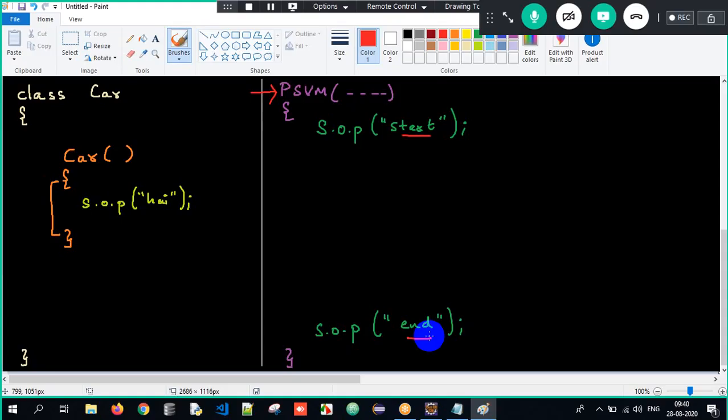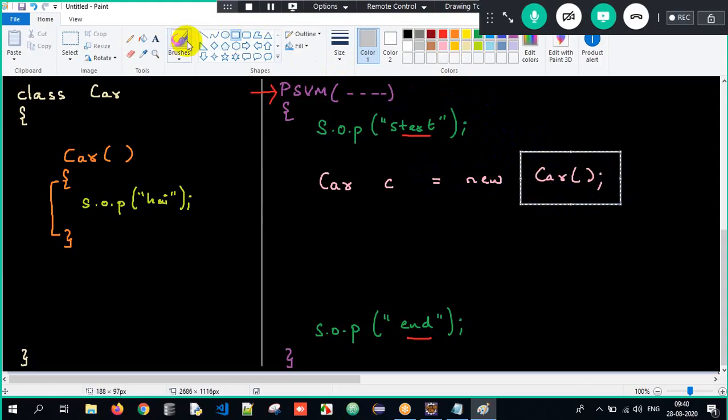That's it. But now, when will the constructor get executed here? The constructors will always get executed at the time of object creation. So whenever I create an object, simultaneously the constructor will also get executed. So how do I create an object? Class name, object name equals new class name of, and this is called a constructor call. I am invoking the constructor during object creation.